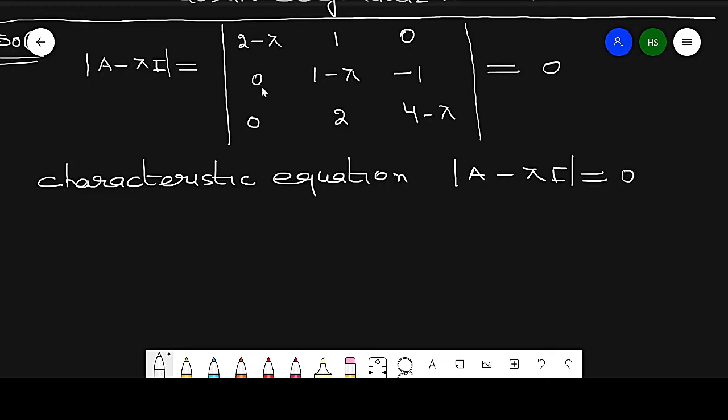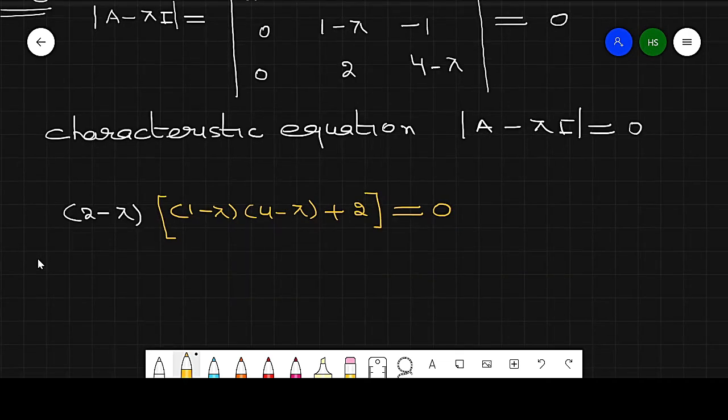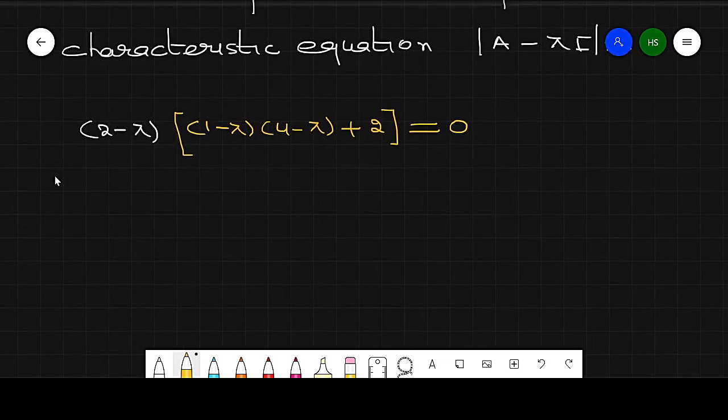Now, to find the characteristic equation, my aim is to solve this determinant. I will expand by column 1, because the other two entries are 0. So it is 2 minus lambda, which is positive, times the bracket of 1 minus lambda, 4 minus lambda, plus 2, and this value is equal to 0. Just simplify the determinant, the other terms being 0.